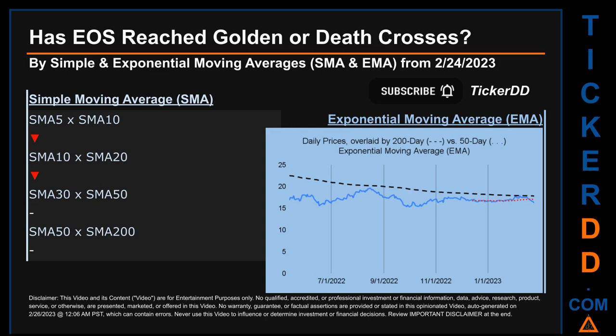Continuing with SMA, we looked across the 5 to 10, the 10 to 20, and the 30 to 50-day ranges to see if golden and death crosses had been reached. We found death cross signal for the 5 to 10, the 10 to 20. We could find neither golden cross nor death cross signal for the 30 to 50, the 50 to 200.